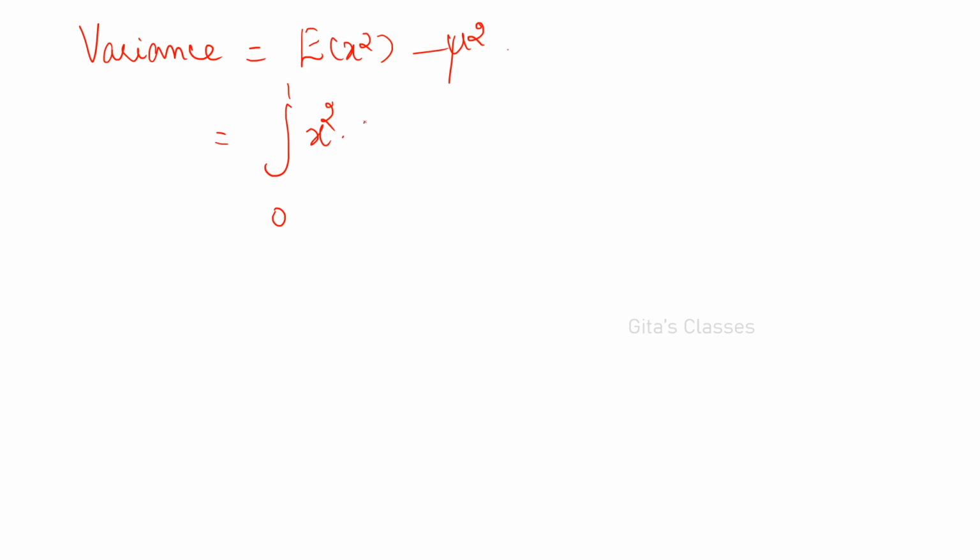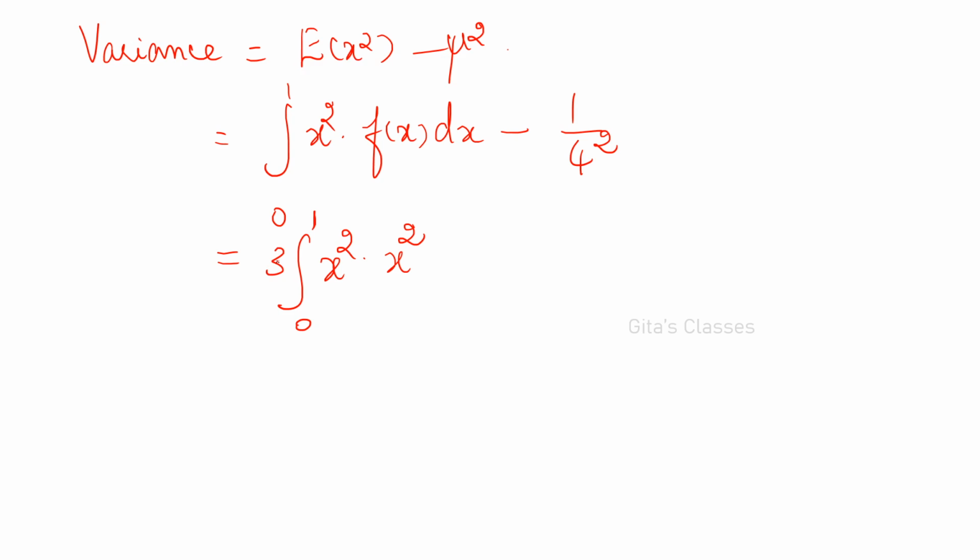Then next is variance. Variance is equal to E of x squared minus mu squared. That is the integral from 0 to 1 of x squared into f of x dx, minus (1 by 4) squared. Already we have found out mu to be 1 by 4. So the integral from 0 to 1 of x squared into f of x is what? 3x squared, right?